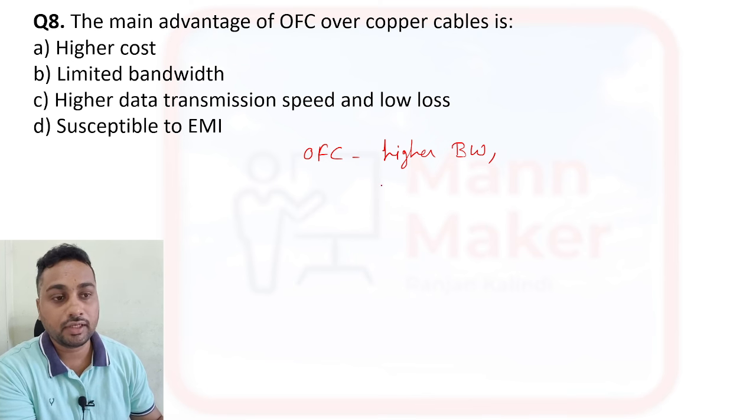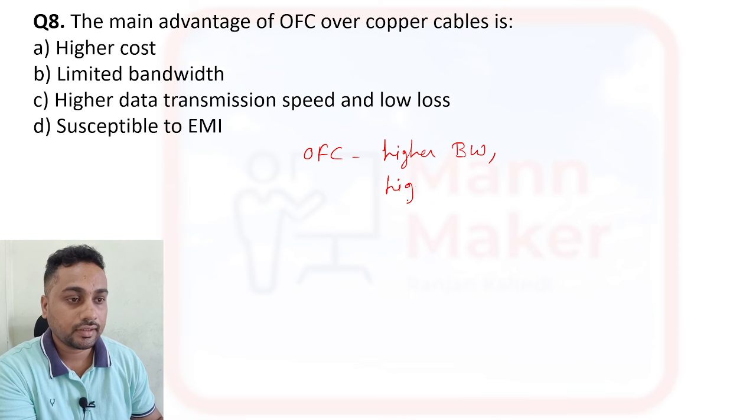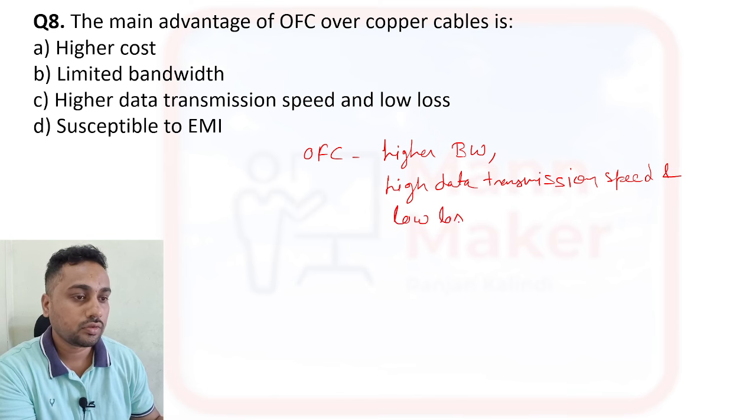It has higher bandwidth, high data transmission speed, and low loss over long communication.